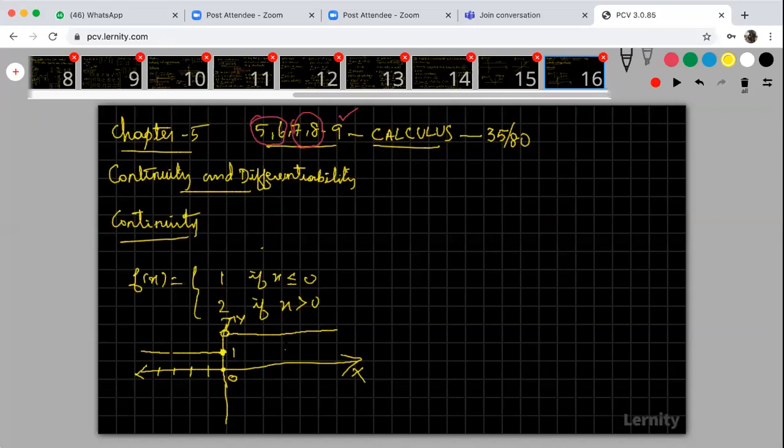Based on the graph, you conclude whether the entire graph is continuous or not. Not continuous means at which point is it not continuous?